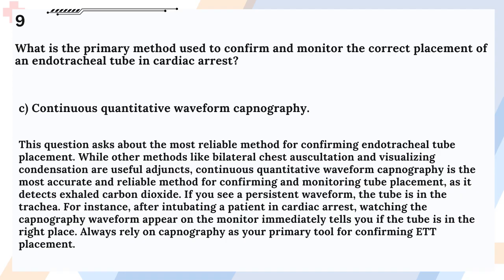If you see a persistent waveform, the tube is in the trachea. For instance, after intubating a patient in cardiac arrest, watching the capnography waveform appear on the monitor immediately tells you if the tube is in the right place. Always rely on capnography as your primary tool for confirming ETT placement.